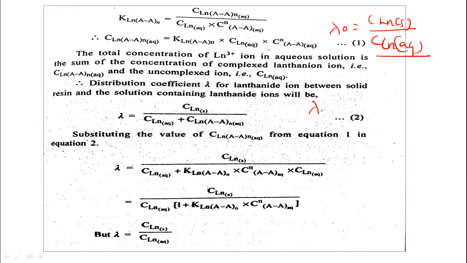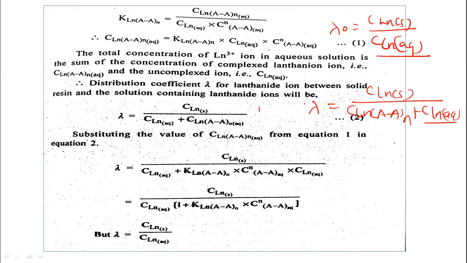So what is this denominator? Now the distribution coefficient is lambda, not lambda 0, the new distribution coefficient due to the addition of the complexing agent. So lambda is equal to, the numerator remains as 8, and the denominator is equal to the total concentration of the lanthanone in aqueous phase, which is the concentration of the lanthanone in complex form plus the concentration of the lanthanone in uncomplex form, the remaining quantity.